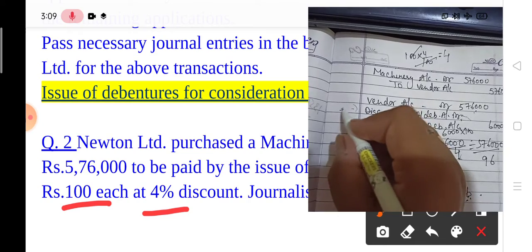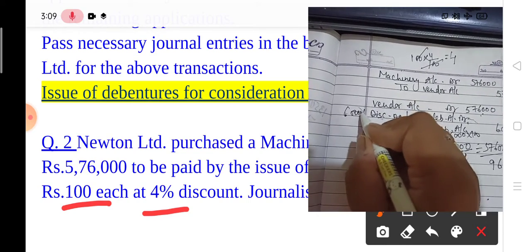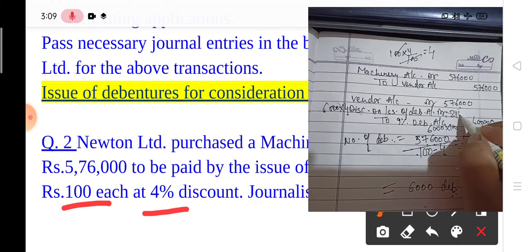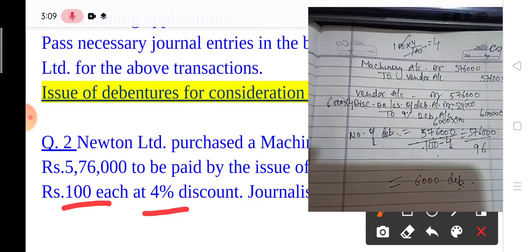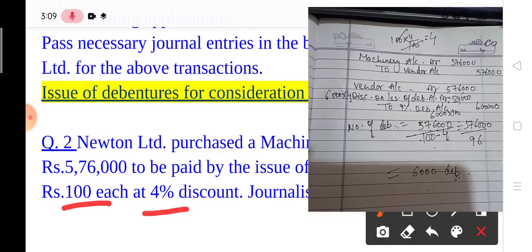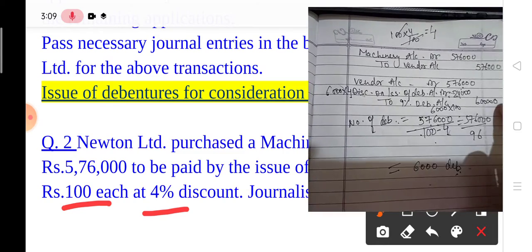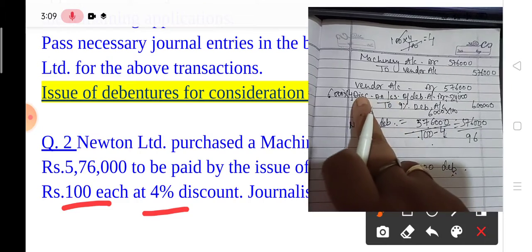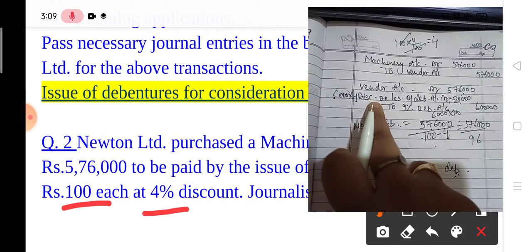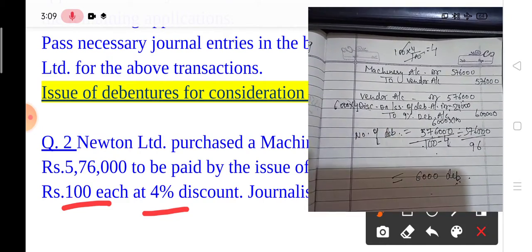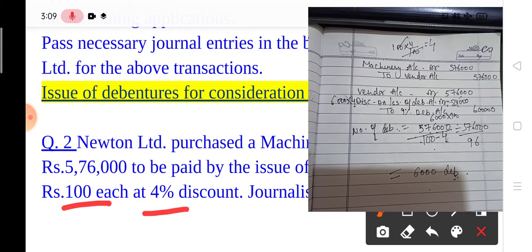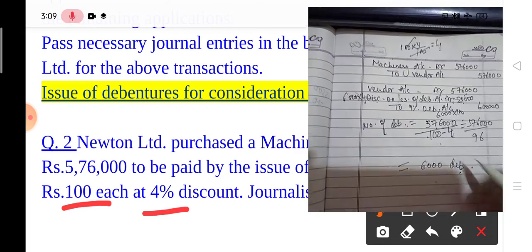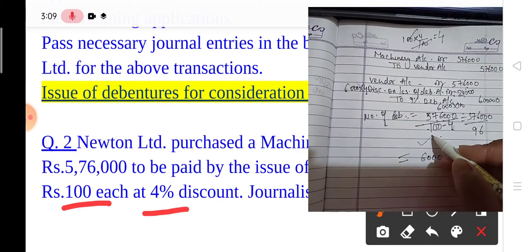And in discount, you can find the discount amount by subtracting these two or by multiplying. I am writing here 6,000 into 4 rupees of discount. So it is 24,000. You can do it by any one method. Either you can subtract these two amounts or you can multiply 6,000 debentures by 4 rupees of discount. In this way you can find out the amount of discount and debenture. This formula is the same for all cases.